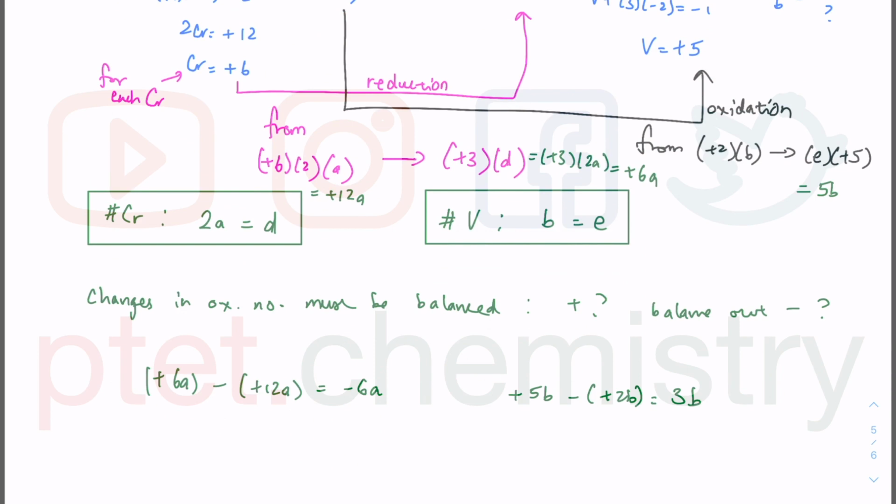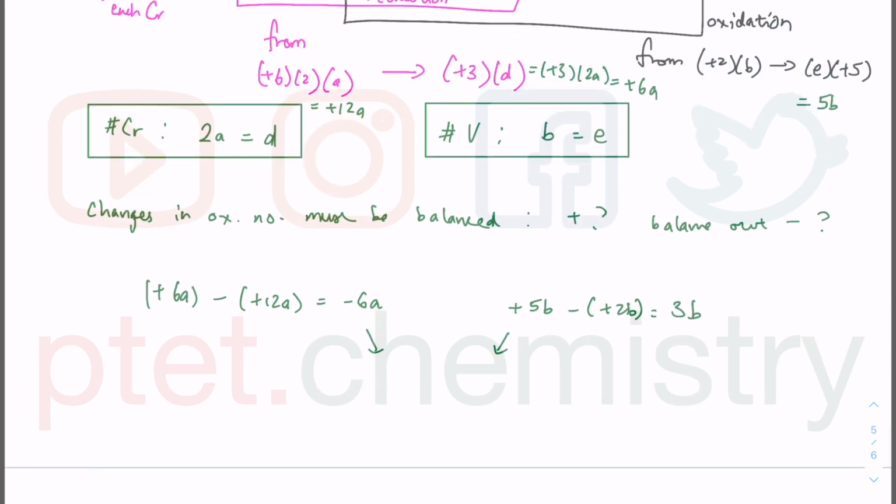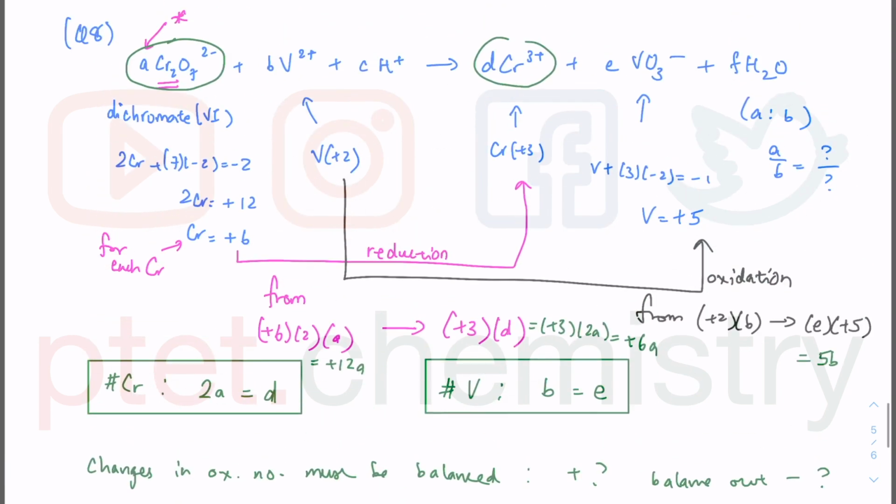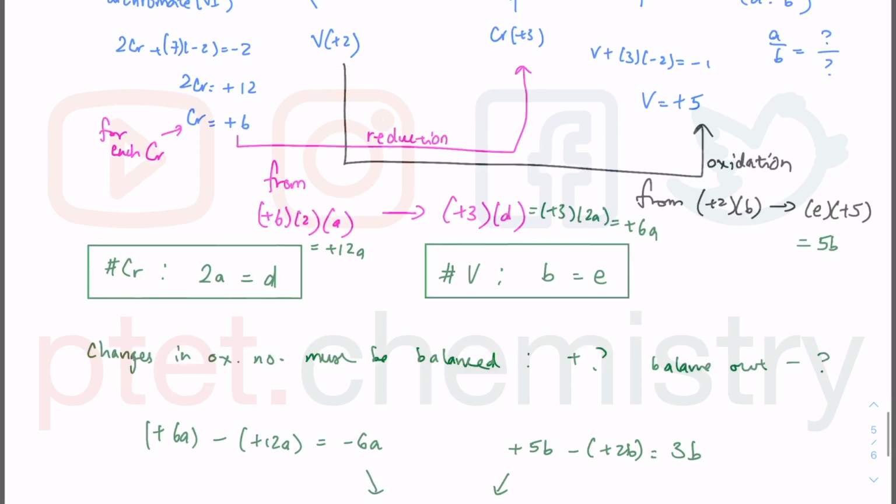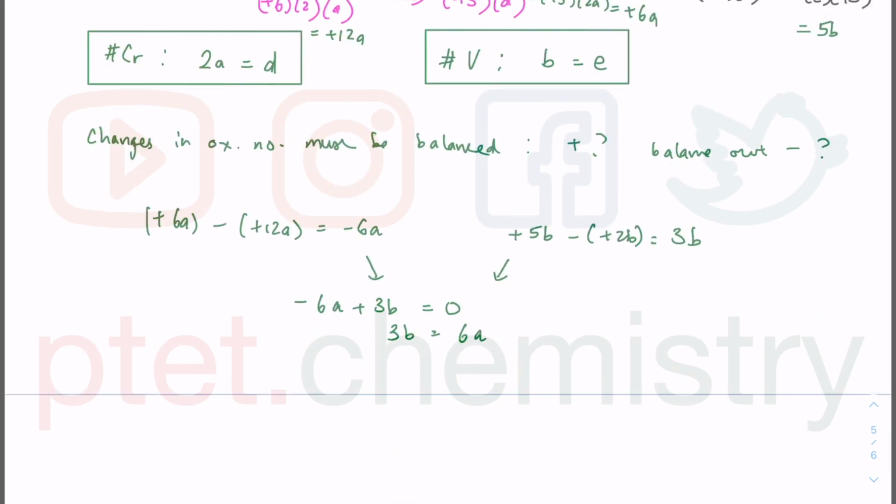I do think that I do have to add them up together. So it's minus 6A plus 3B is equal to 0. So 3B is equal to 6A. And ultimately, what do I need? I need A over B. So I need to make A over B as my ratio.